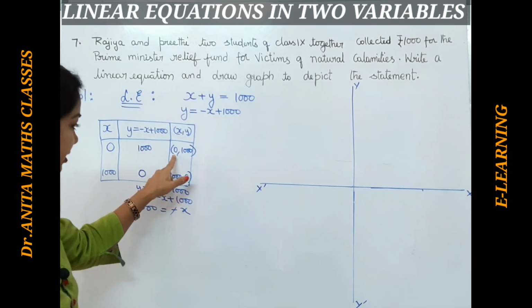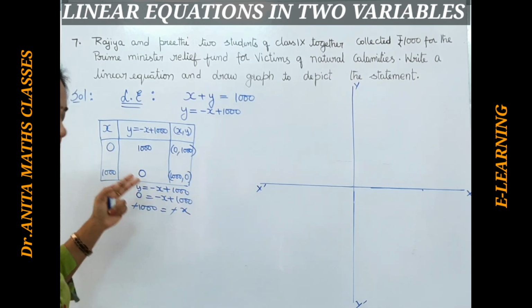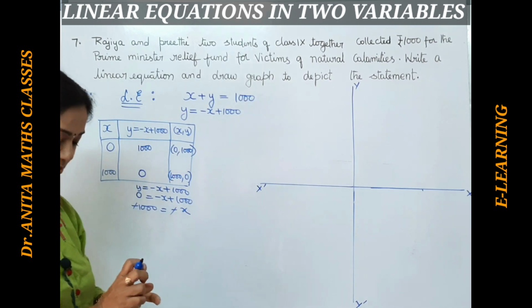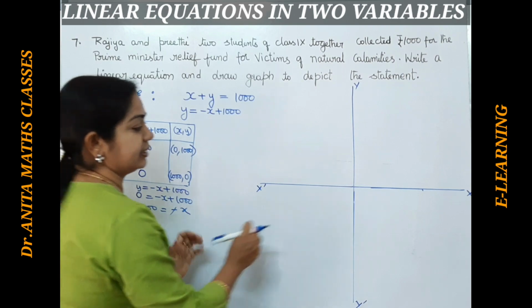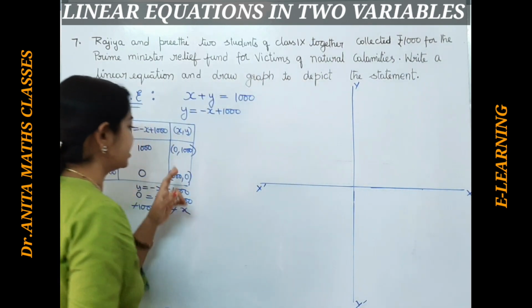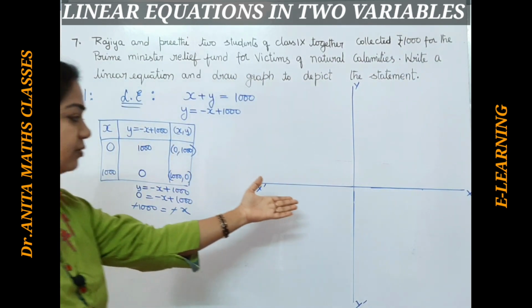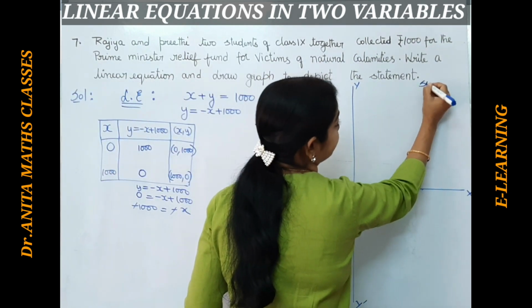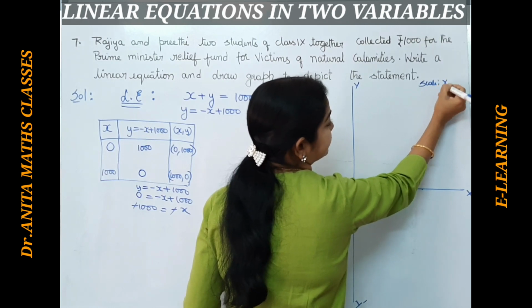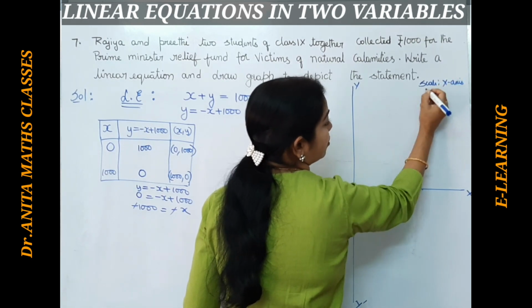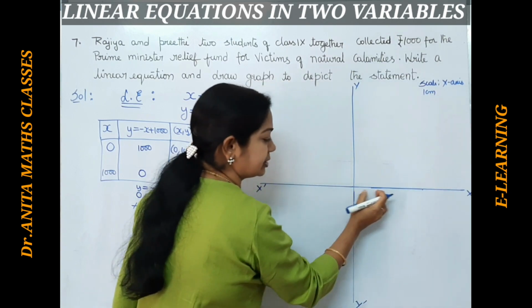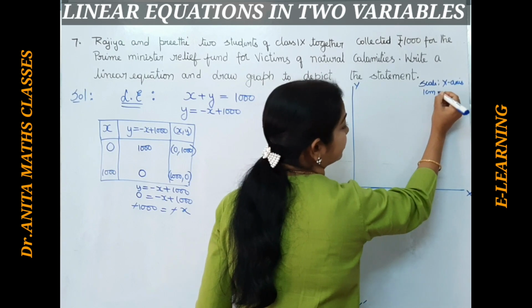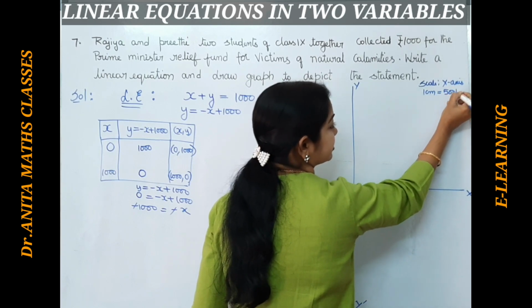So let me take (0, 1000) and (1000, 0). You can also take other values like 1, or you can also take minus, anything. Simple values you can also take here. Let's start here. Now to plot the graph, since this is 0 and 1000 and 1000, we cannot take 1, 2, 3, 4, right? So let me take this scale as: on the x-axis, 1 centimeter of the graph, that means this one block, is equal to, let me take, 500 units.